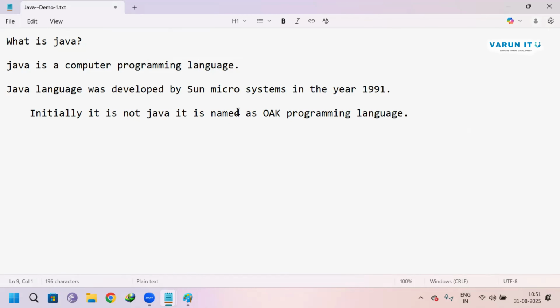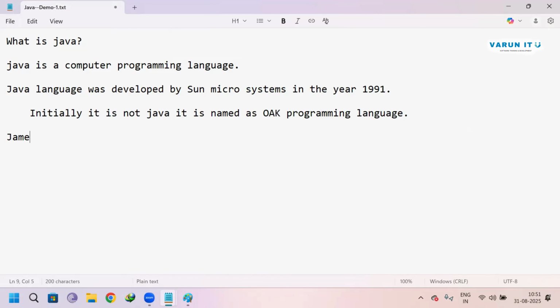The first point is Java is a computer programming language. Second, the Java language was developed by Sun Microsystem in the year 1991. But initially it was not Java. It was named Oak programming language. Later they named it Java.